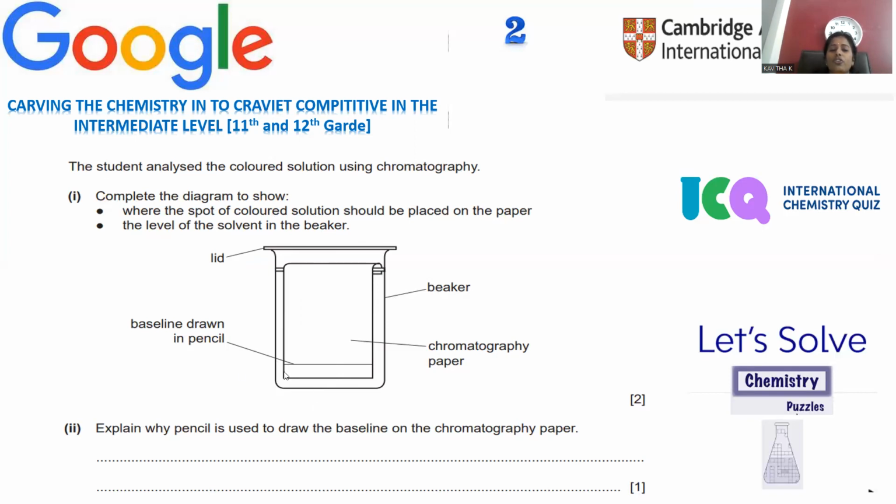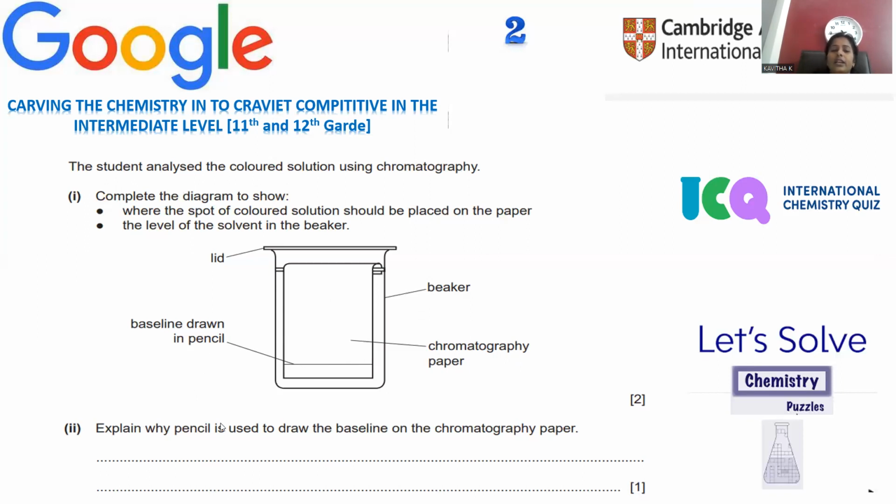A baseline was drawn with a pencil. Here is the line you have to draw with the pencil so that you can place a dot over this pencil mark. The chromatography paper was taken. This is said to be a chromatography paper. The question is, explain why we have to use a pencil. We use a pencil to draw the baseline on the chromatography paper, right? Why is a pencil used? Why can't we use a pen?